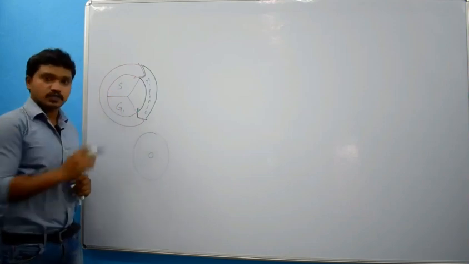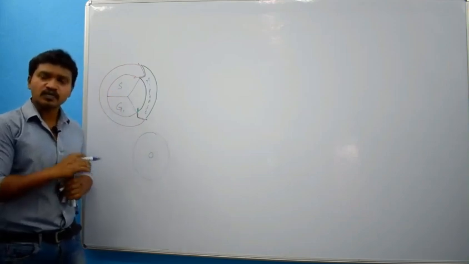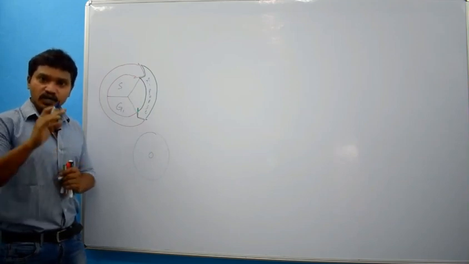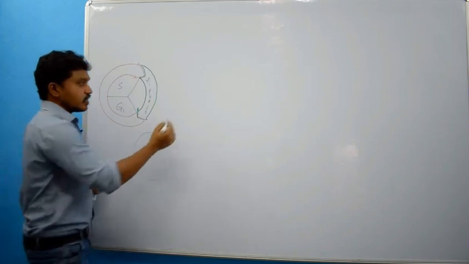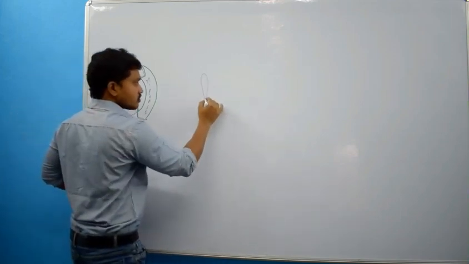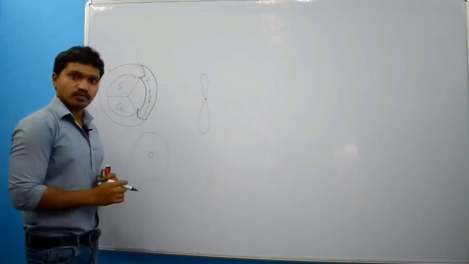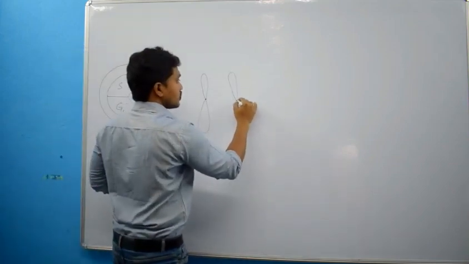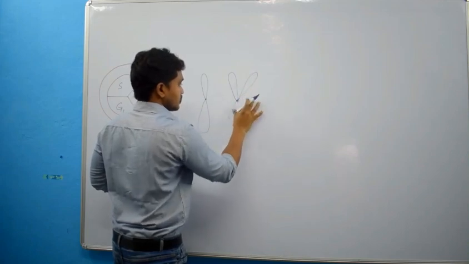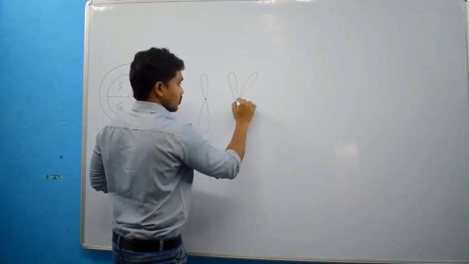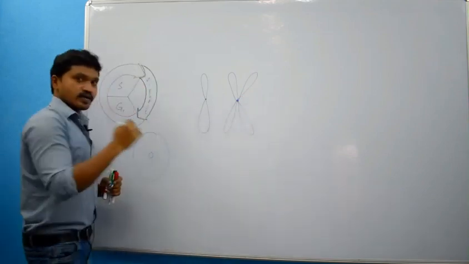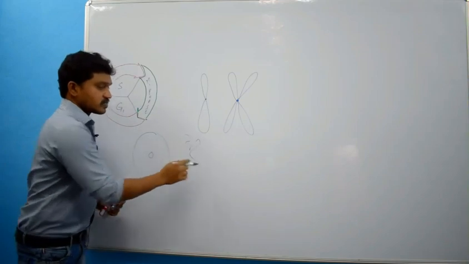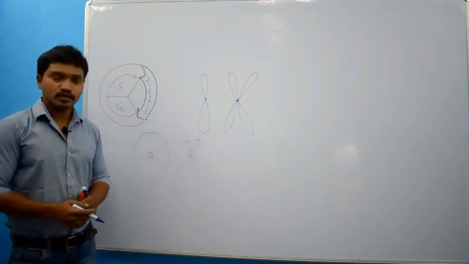Then S phase. This also you know: synthesis of DNA. Usually the chromosome structure is like this before synthesis of DNA, but after synthesis of DNA, the chromosomal structure becomes like this. Of course, when it is condensed, only then can we observe structures like this; otherwise we just see threads.